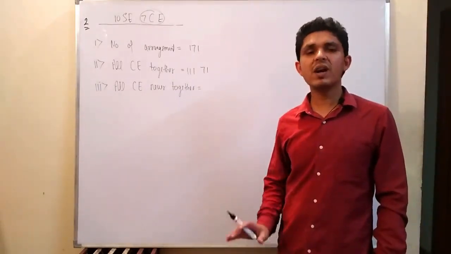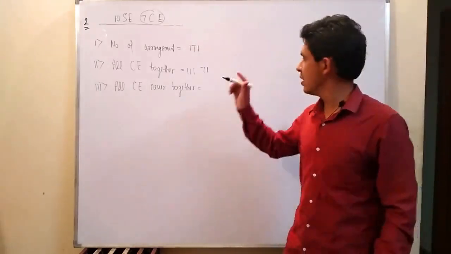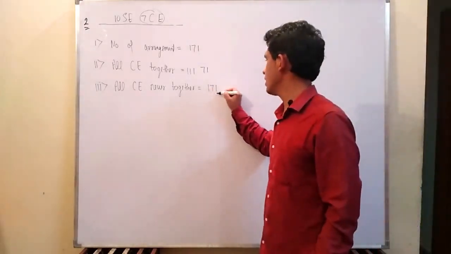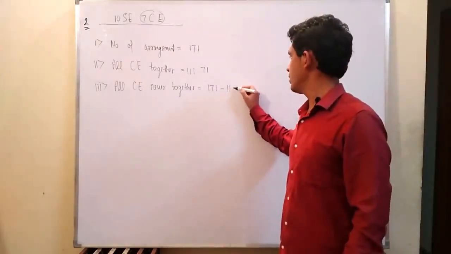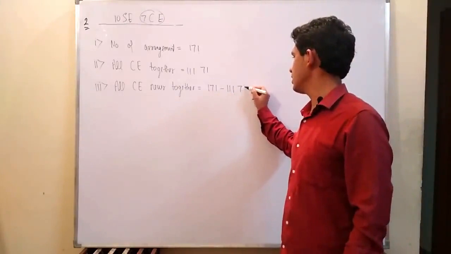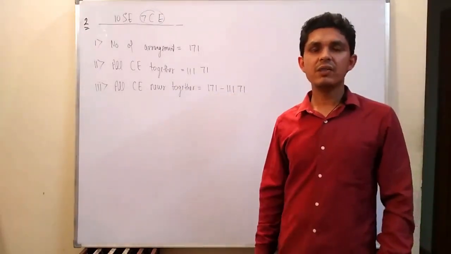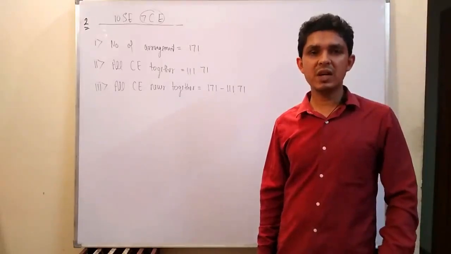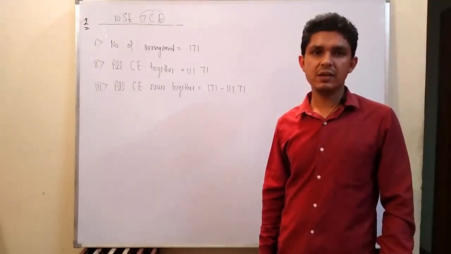For this we do the same thing as in the previous question: total number of arrangements, that is factorial 17, minus the number of arrangements in which all the civil engineers are together. So this will be factorial 17 minus factorial 11 multiplied by factorial 7.